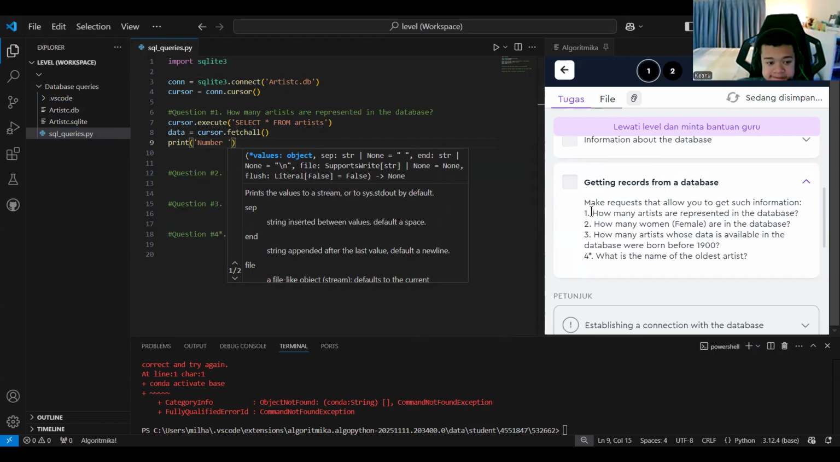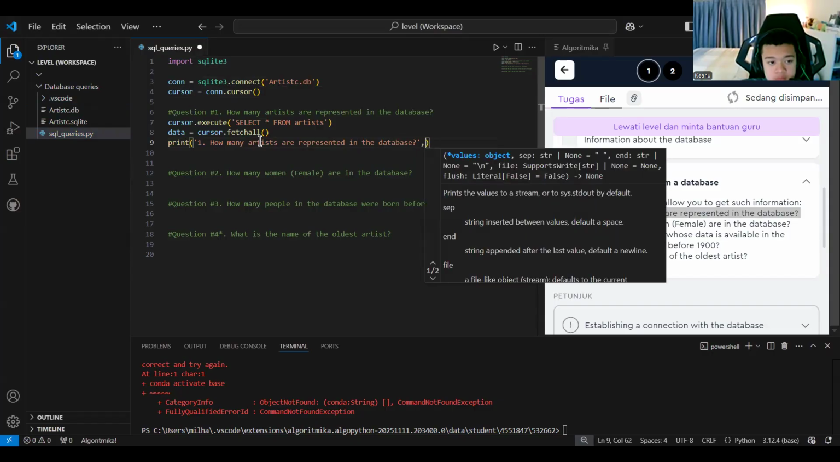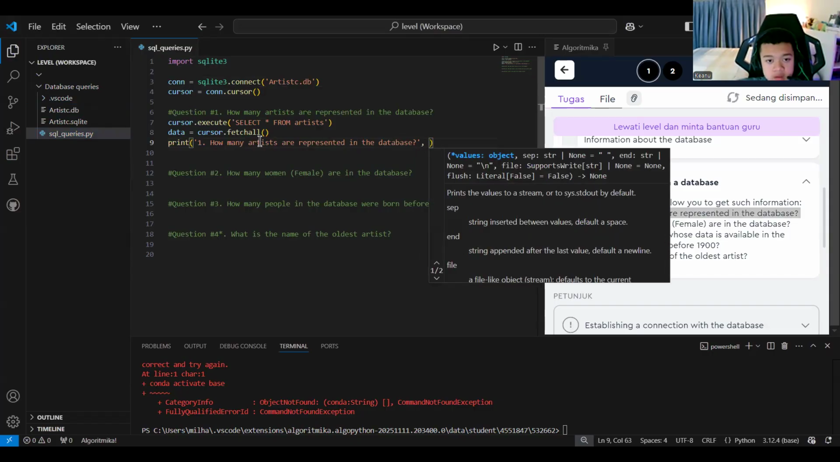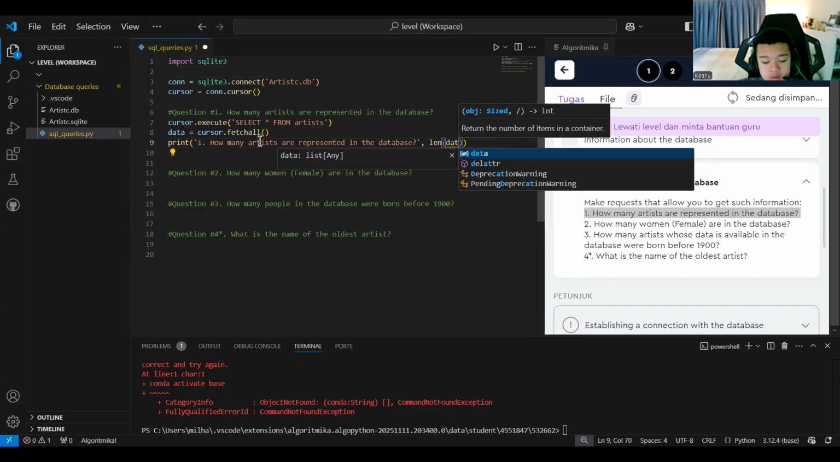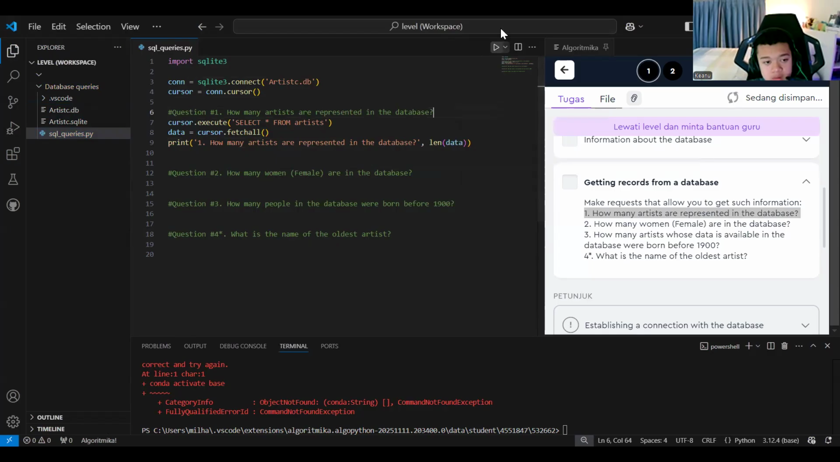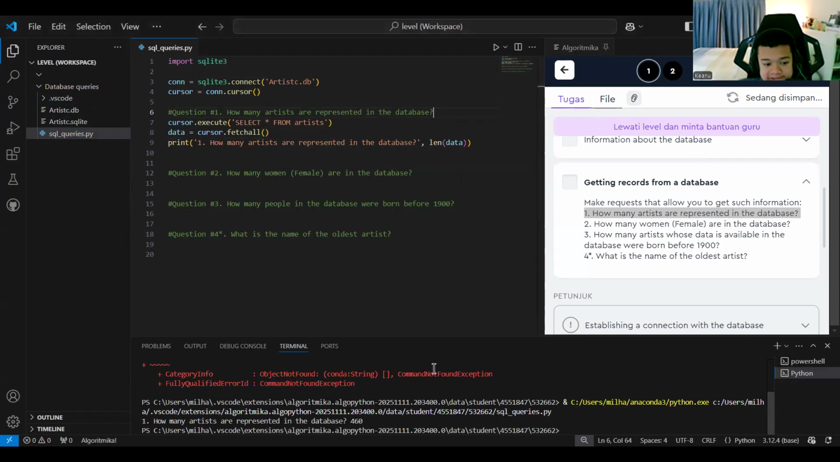Maybe we can just copy these questions and change this. Paste and then just try to answer. For getting this, we only need to use len on the data. When I run this, let me check. Is it correct? Okay, the output is 460.